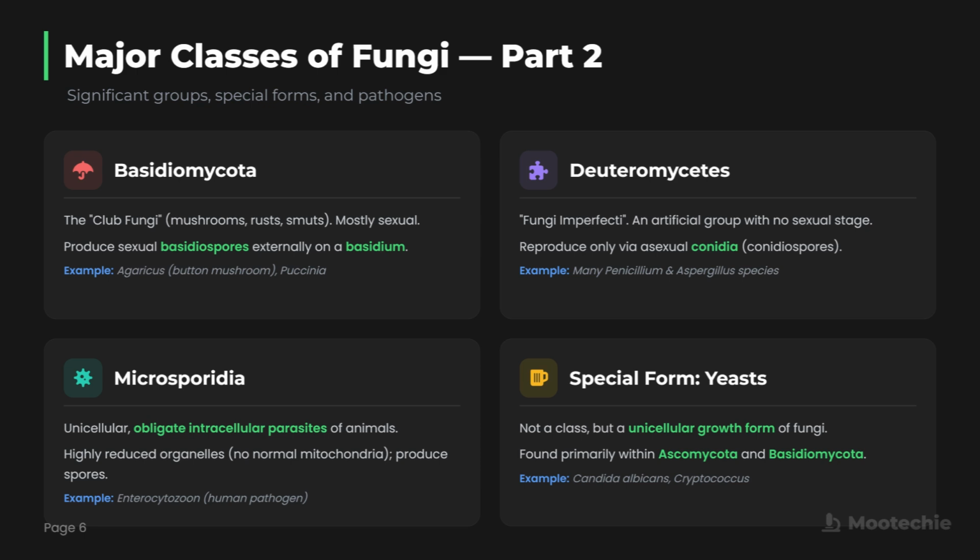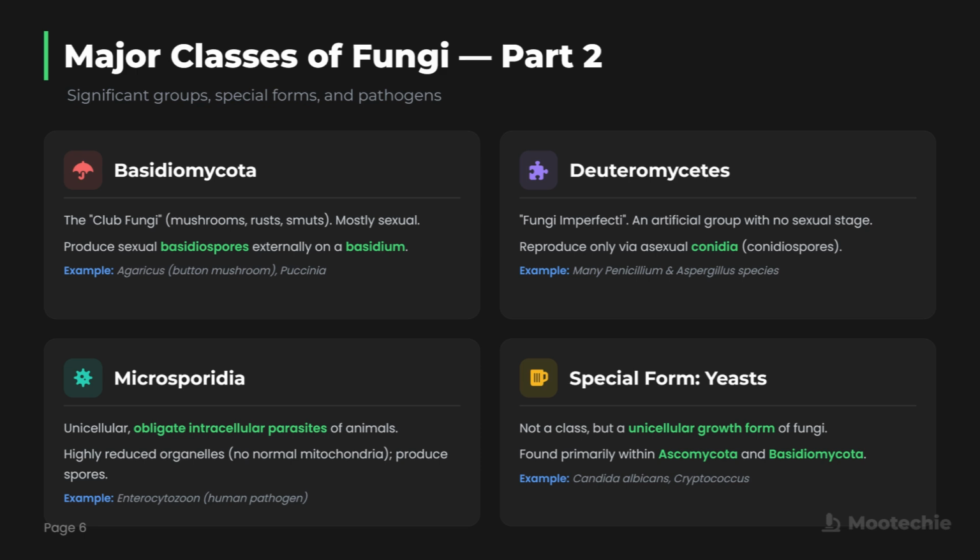We also have deuteromycetes, known as fungi imperfecti. This is an artificial group for fungi where we have only observed an asexual stage. They reproduce only via asexual conidia or conidiospores. Many Penicillium and Aspergillus species are classified here until their sexual stage is discovered.